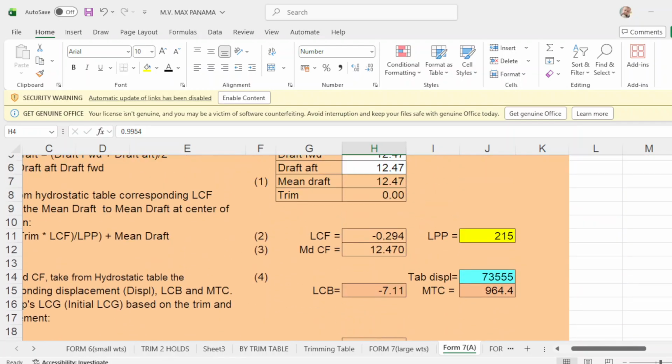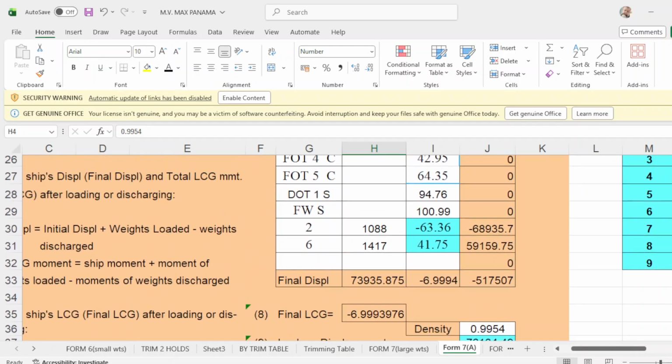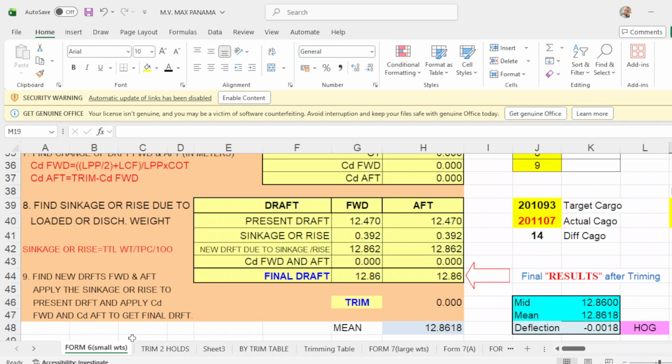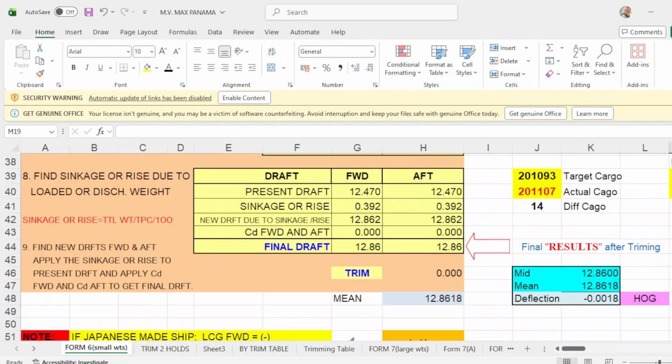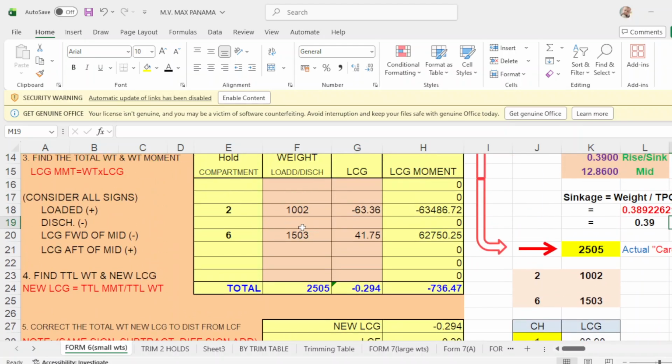Okay, so your trimming holds now are 2 and 6. So 2, how much is your 2? Your 2 is 1002.